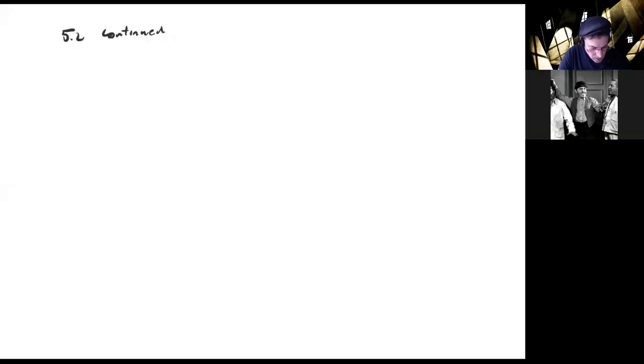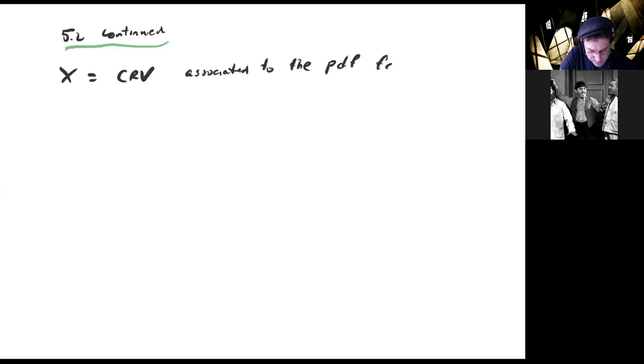So I'd like to remind you all of the setup. We have a continuous random variable X, and we have associated to it the probability density function f of x. Then let g of x be any function on the real line.